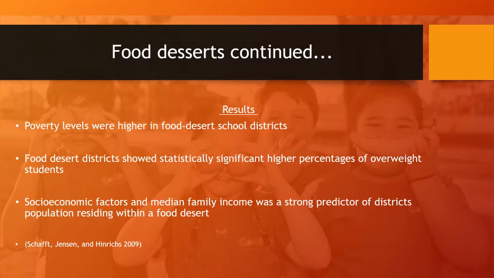The results of this study, taking this from the statement of the article, is that the percentage of people living below the poverty line was 12.76% in food desert school districts. Adding to that, food desert districts showed higher percentages of overweight students, and socioeconomic factors and family income was a strong predictor of districts' population residing with food desert.